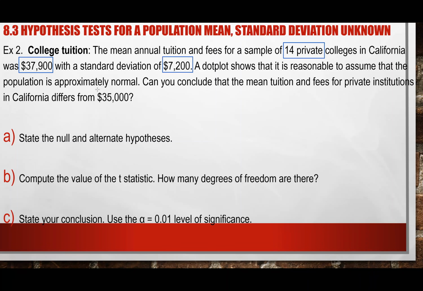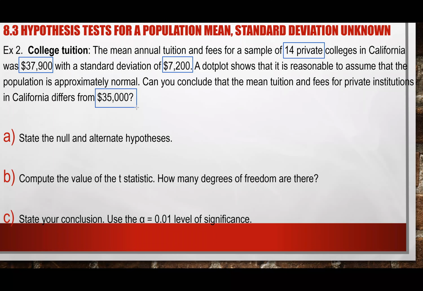So if you go into this problem, I don't read the problem first. I just see that I have 14 private colleges, 30,000, 37,900, 7,200, and 35,000, which are all the numbers I have, right?